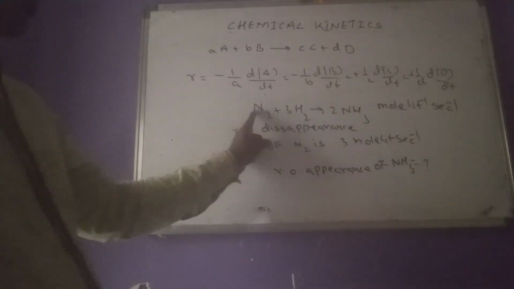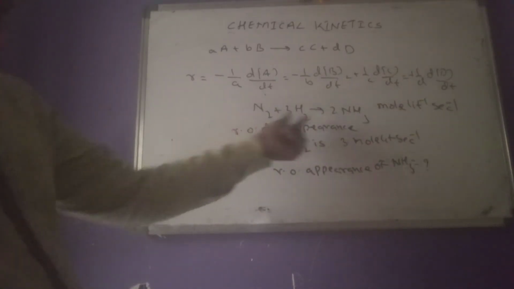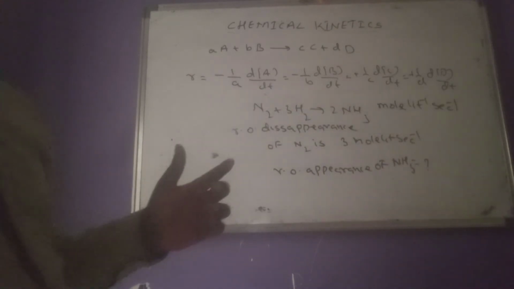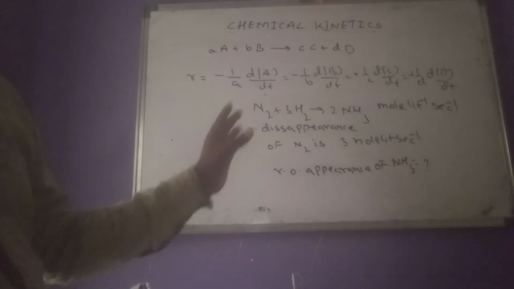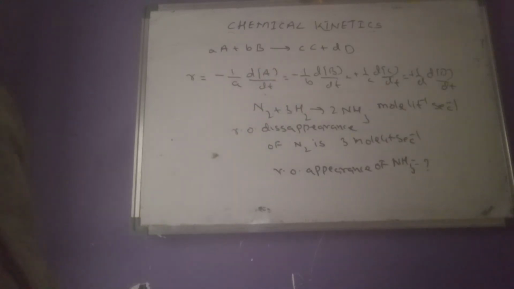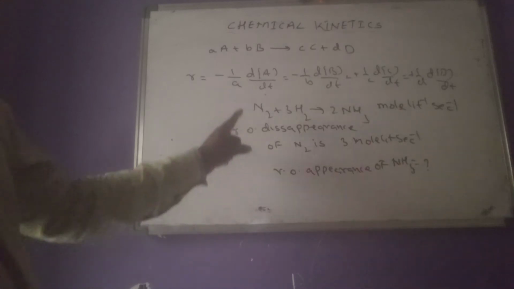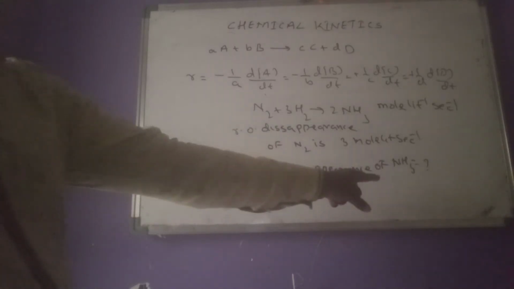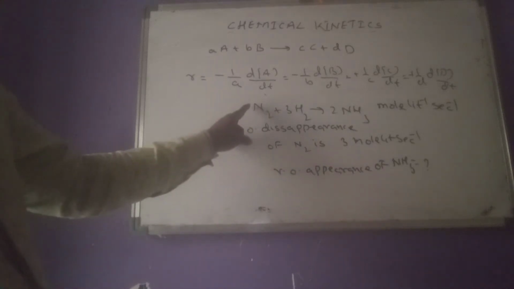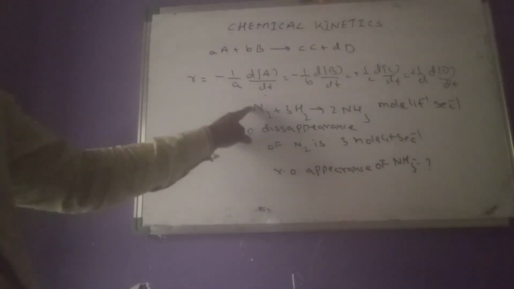So see here, compare the reaction coefficients which are given in that problem. That reactant and product coefficients we have to observe and compare. Here, this question is related to nitrogen and ammonia. Nitrogen has nothing written, which means one nitrogen.